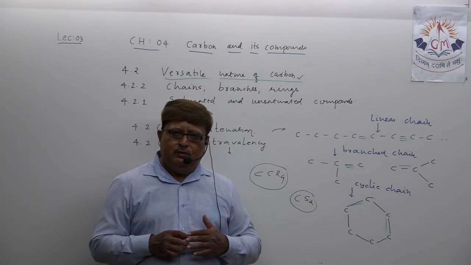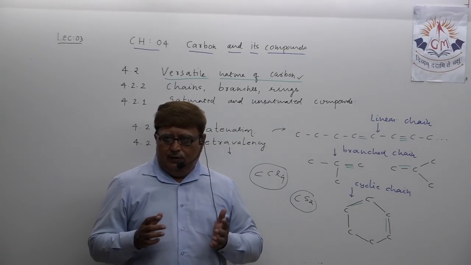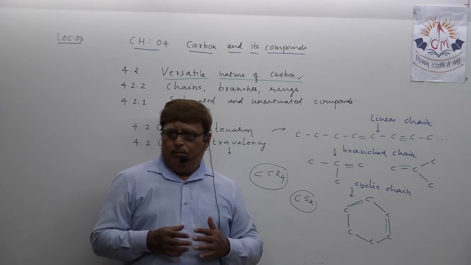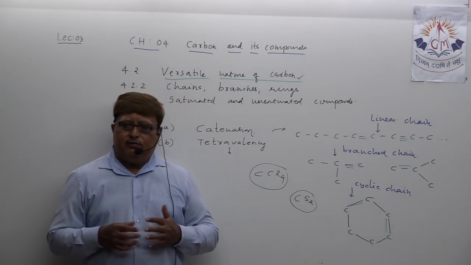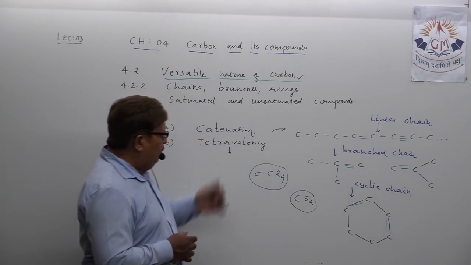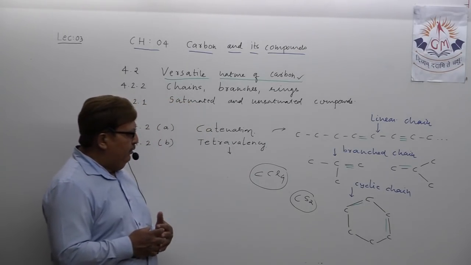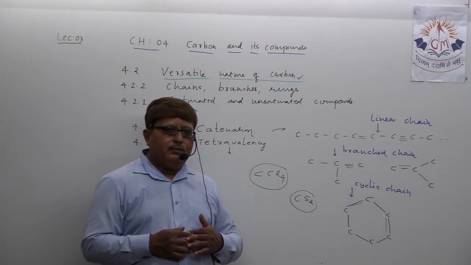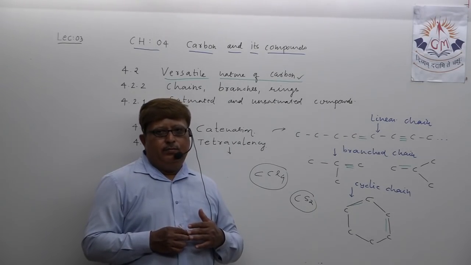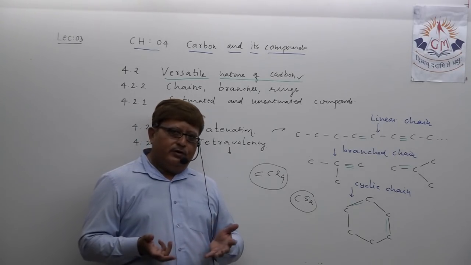Okay, my dear students. So the second property of tetravalency and the capacity to hold that electron pair make carbon more exceptional than other elements. That's why these two properties of carbon, one that is catenation and another that is tetravalency, make it exceptional and versatile.